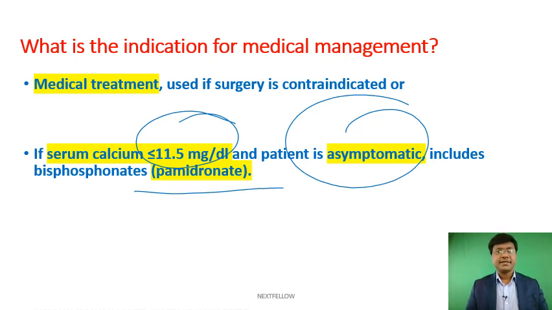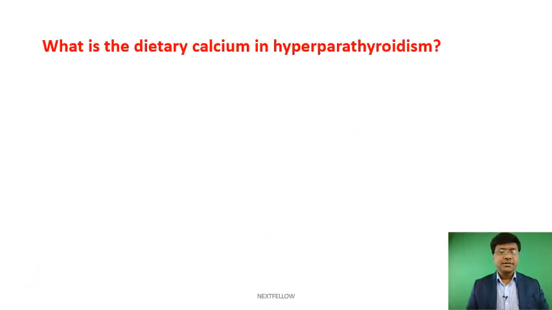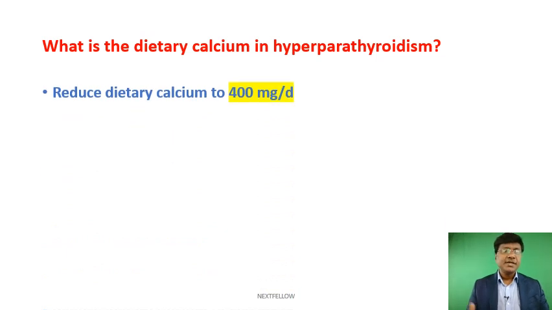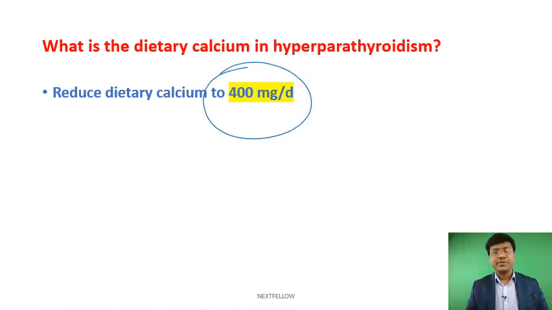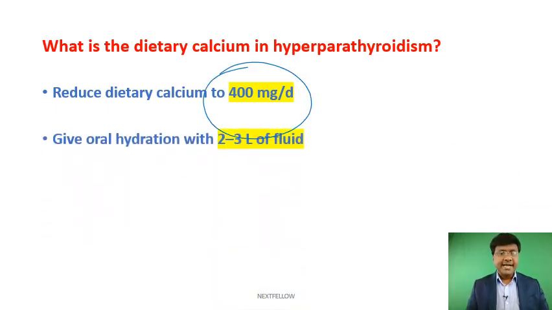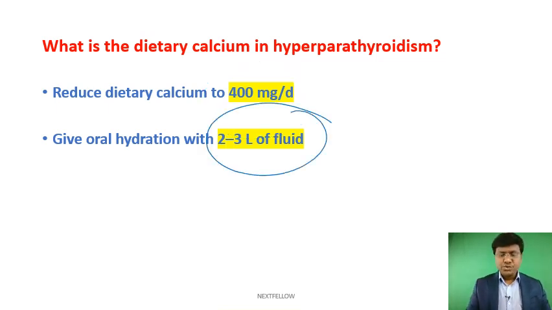Then, what about dietary calcium in hyperparathyroidism? Obviously, you have to reduce the dietary calcium, because the individual is having hypercalcemia. And you need to give oral hydration with 2 to 3 liters of fluid, which will dilute the hypercalcemia.